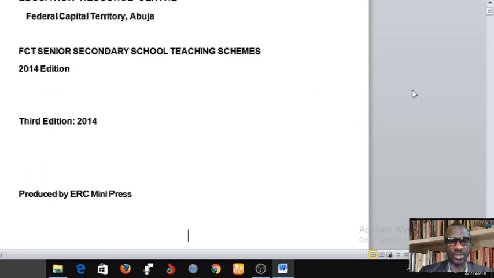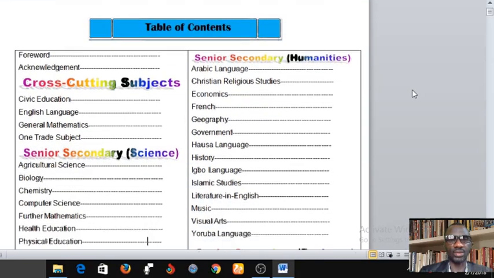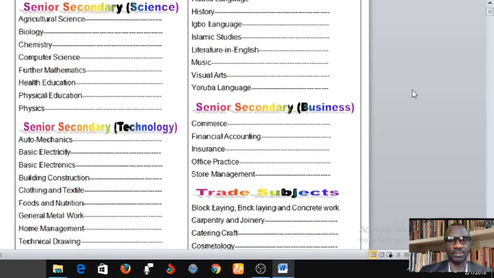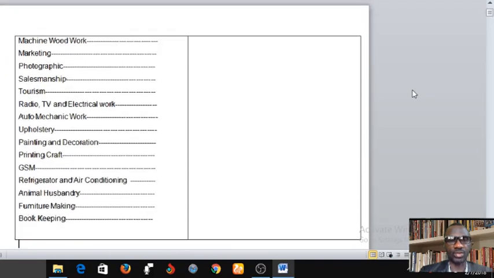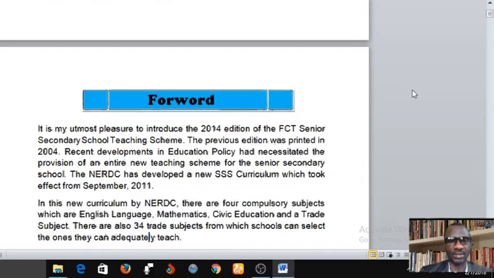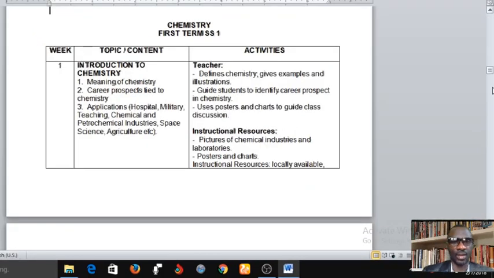chemistry, so that there are lists of subjects here. You can see the table of content, and I will not be able to take you through all the content, but I'm just going to select one of them, and that is chemistry. So let's navigate to chemistry immediately. Alright, now we are on chemistry first term SS1.